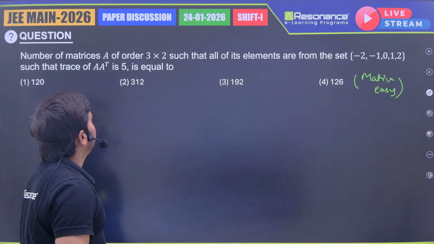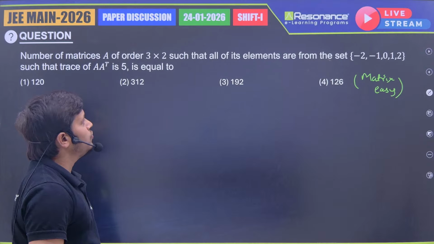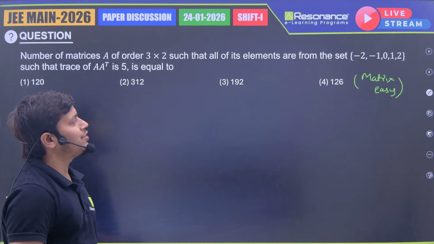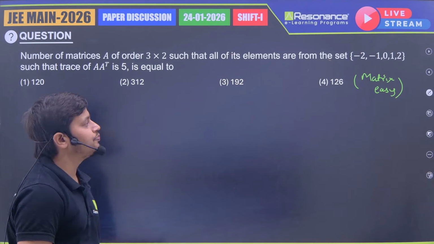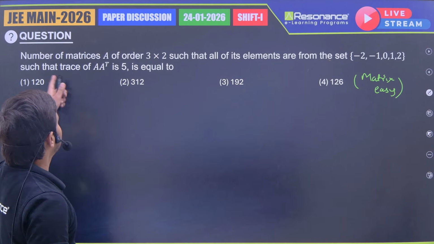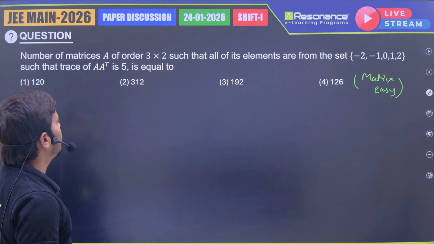Number of matrices A of the order 3 by 2 such that all of its elements are from the set -2, -1, 0, 1, 2, such that the trace of A into A transpose is 5.